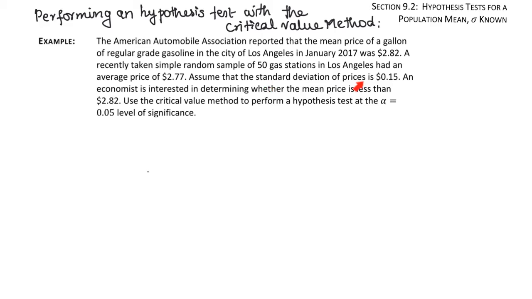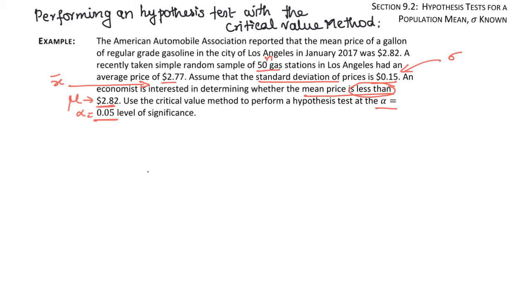Assume that the standard deviation of price is 15 cents. An economist is interested in determining whether the mean price is less than $2.82. Use the critical value method to perform the hypothesis test at alpha equal 0.05 level of significance. First identify the given information, then check for the assumptions.